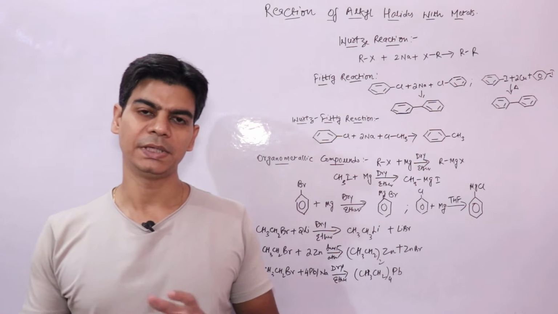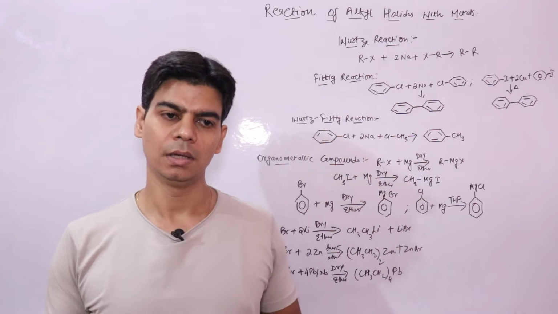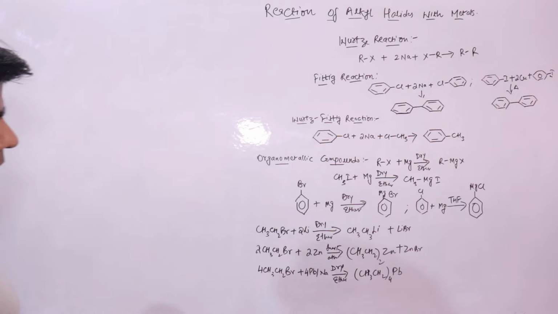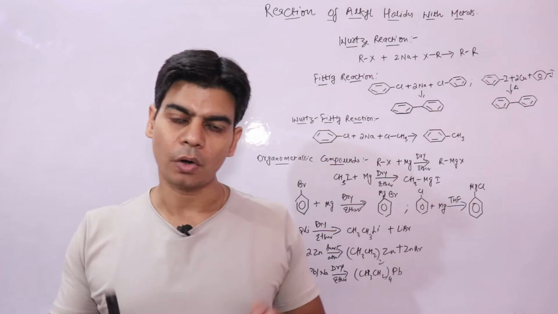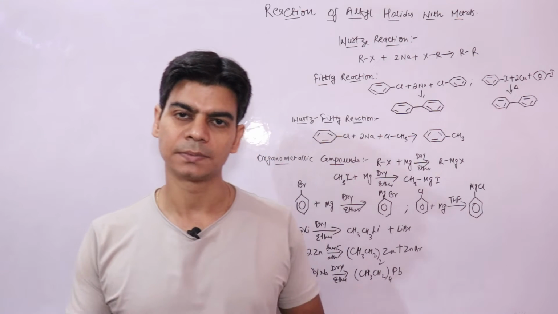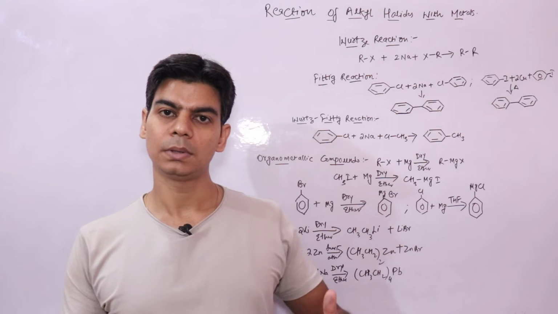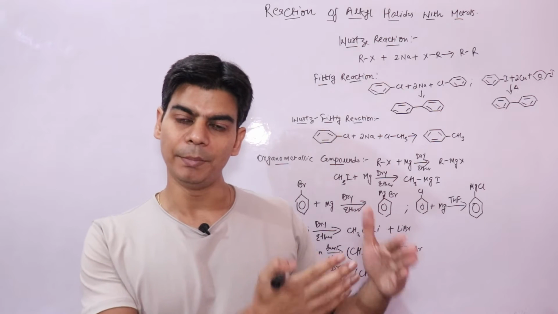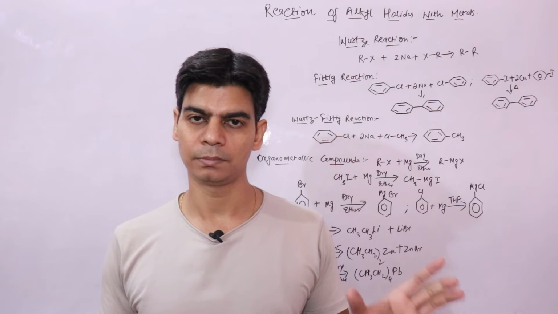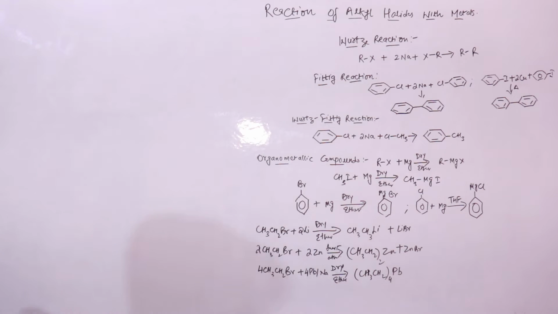Now we'll talk about reactions of organic halides, haloalkanes and haloarenes, with metals. These are some important reactions. Many organic halides like organic chlorides, bromides and iodides react with metals to form compounds that contain a bond between a metal and a carbon atom. These are a new type of compound that you would be hearing about for the first time, I think.